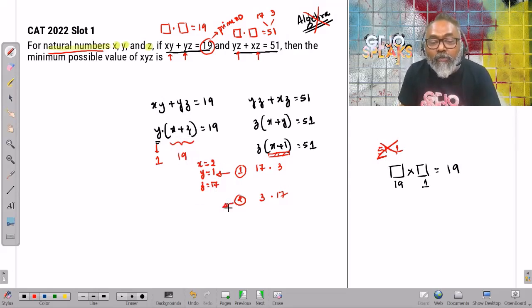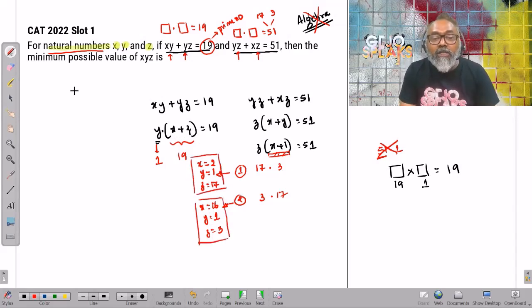And the second possibility, we have x plus 1 equal to 17, which means x has to be equal to 16. Y, anyway, we found equal to 1, and z has to be equal to 3. This also works. X plus z has to be 19. 16 plus 3 is 19. So you've got two cases. The question is asking to find the minimum possible value of xyz, which will be one of these two.